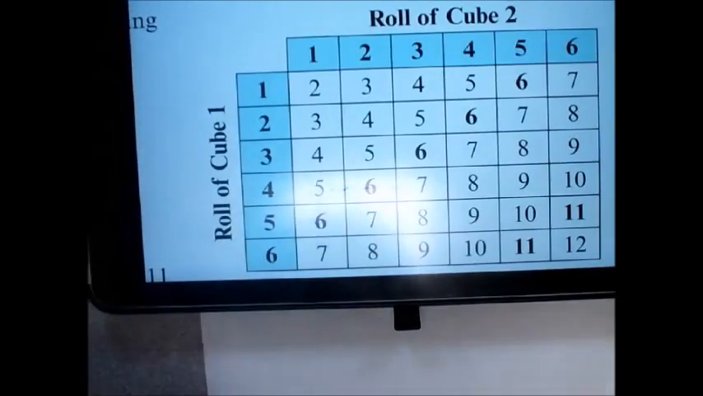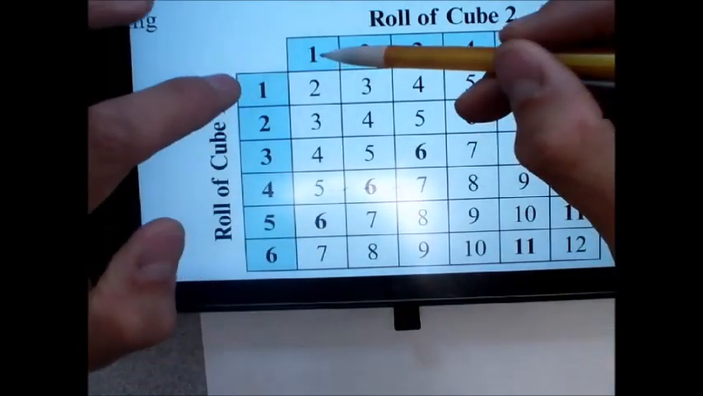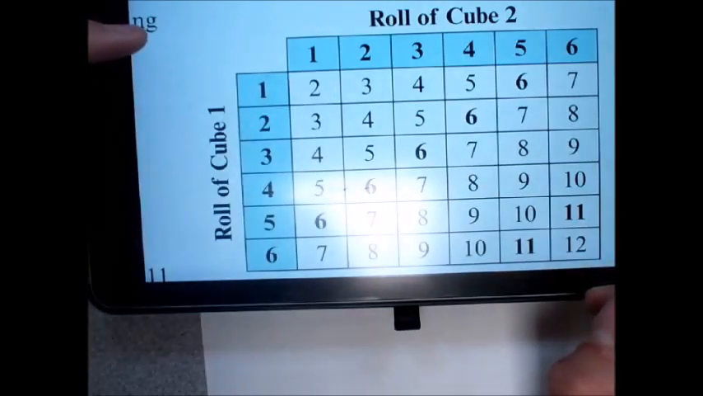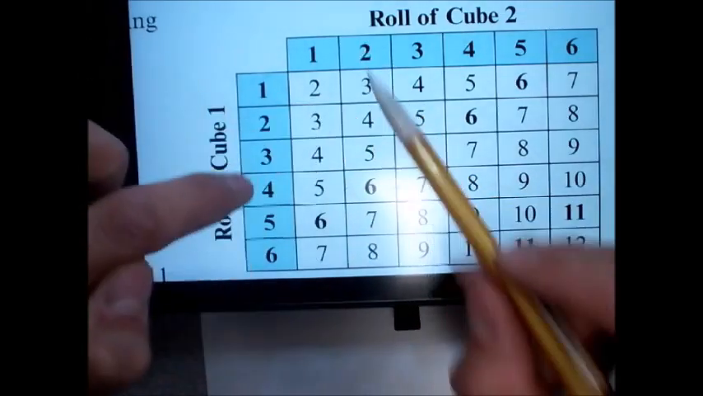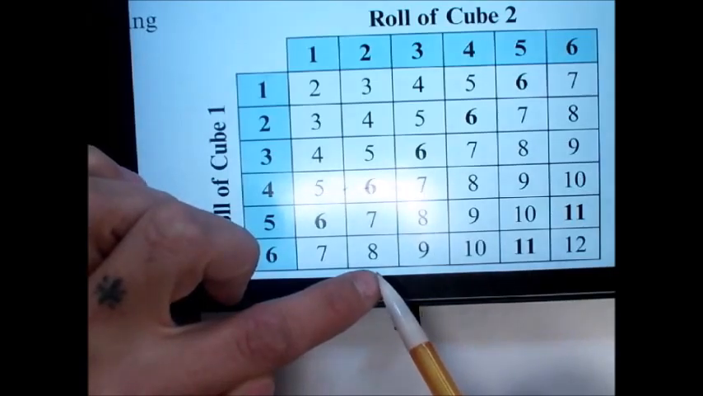It didn't say that both of them had to be odd, did it? It just said one of them had to be odd. So every time you roll a 1, everything in this column is included, and everything in this column is included, right? But when you roll a 2 and a 2, and a 2 and a 4, and a 2 and a 6, those are not included, right? Because those are both even.